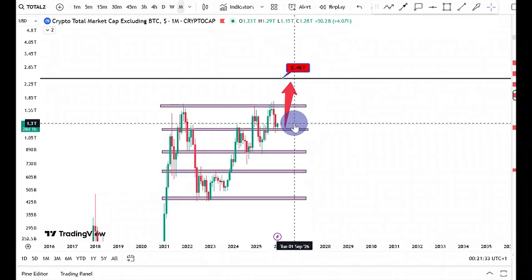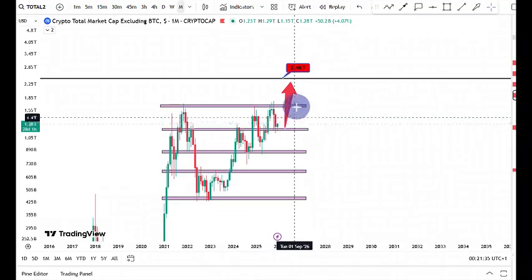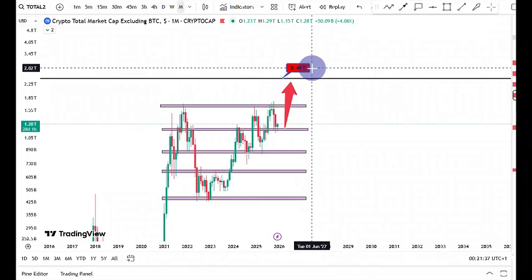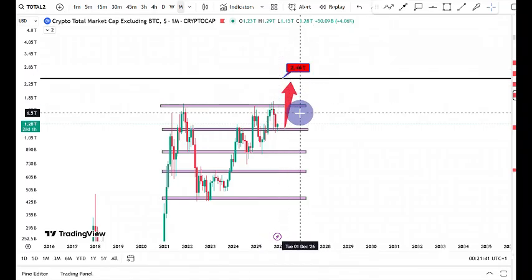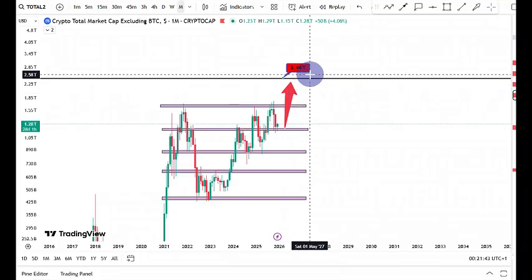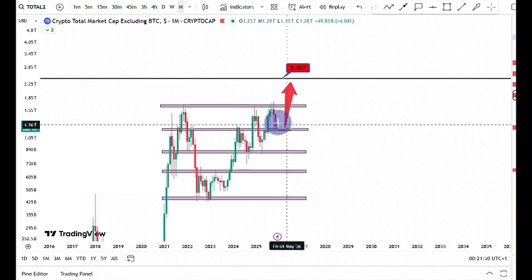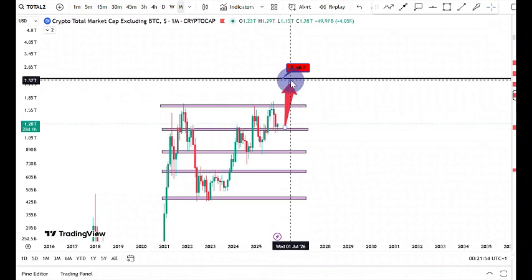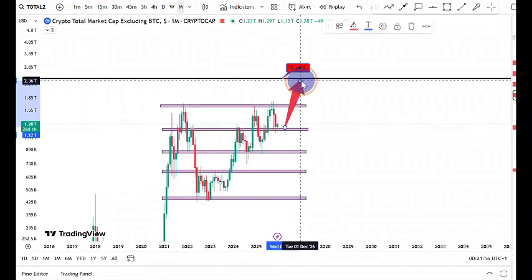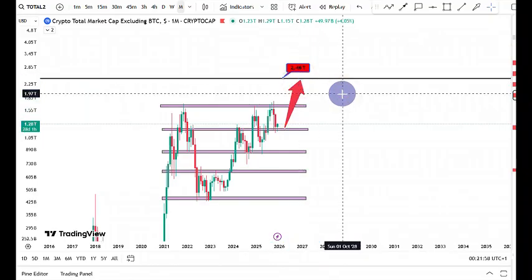Currently, we're still at 1.28 trillion. We still have a long, long way to go. And so we're expecting that a lot more rotations would happen from Bitcoin into the altcoin market and would take us probably through this 2.46 trillion and even above. But currently, we're at the support. As you can see, we're holding that support like a boss, expecting that bounce to happen right there for the altcoin market cap. Now, this is some of the reasons why we're bullish.